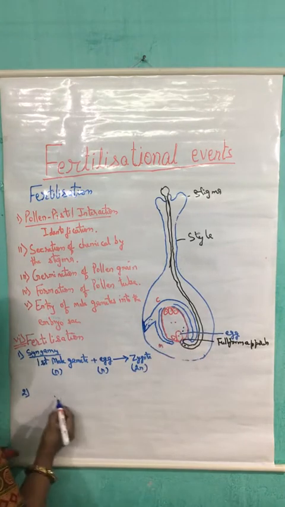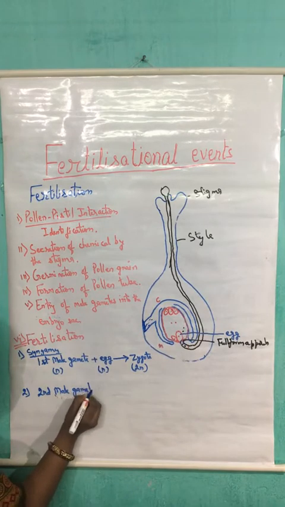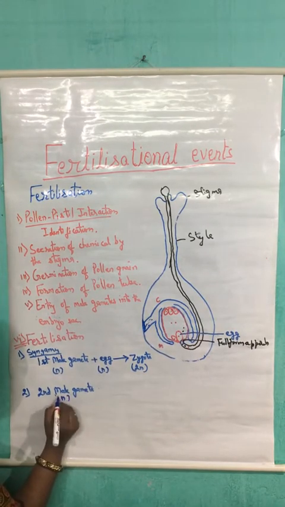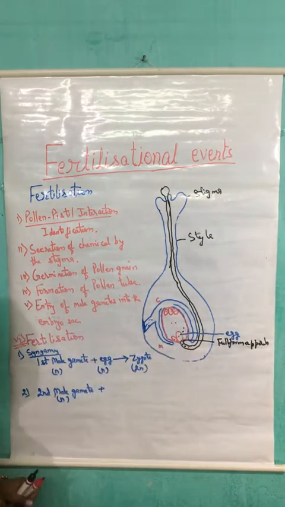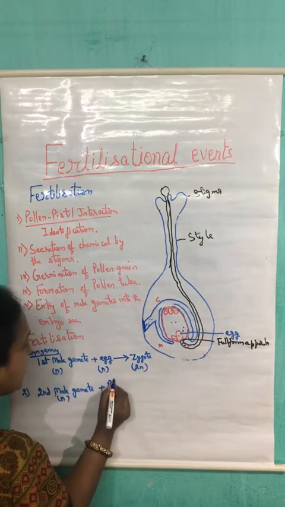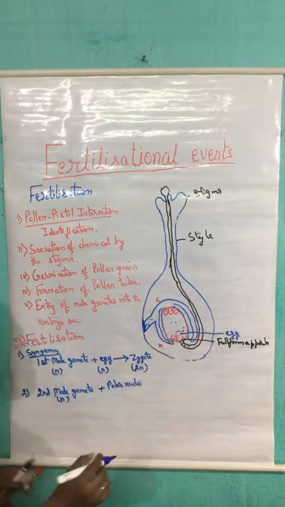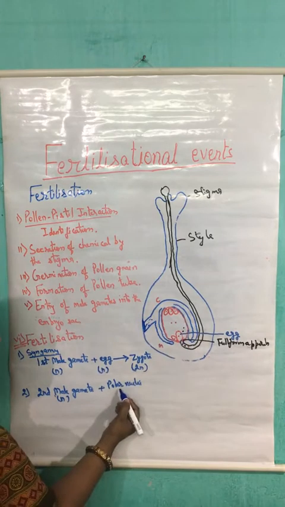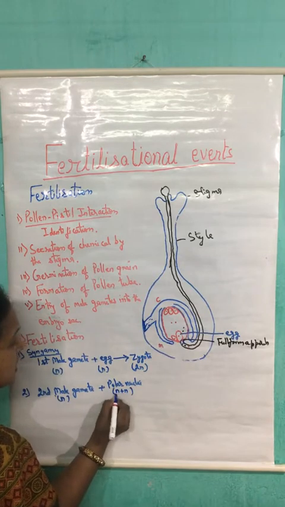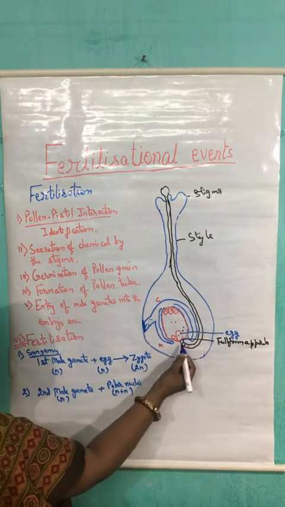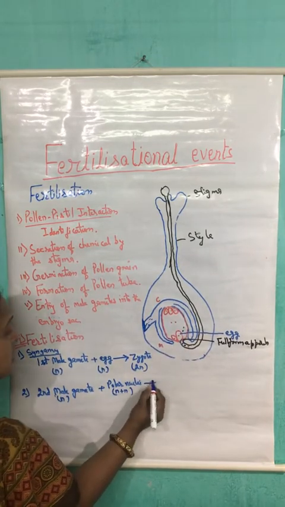The second male gamete, how many chromosomes are there? Again, it is also haploid, so n number of chromosomes is there. After reaching the central part, it fuses with the polar nuclei. At the central region, two nuclei are there. That's why we have written polar nuclei. They are also haploid. So n plus n, which makes it 2n. So the second male gamete, after entering the central part of the embryo sac, fuses with the polar nuclei,